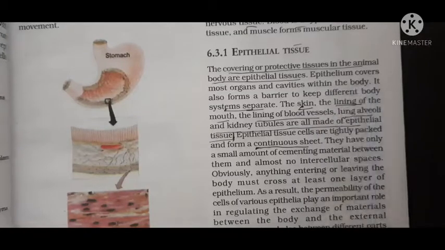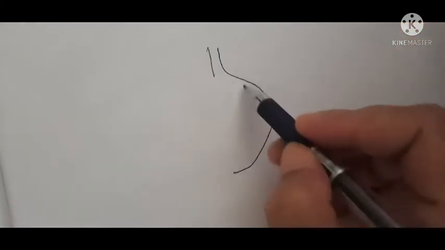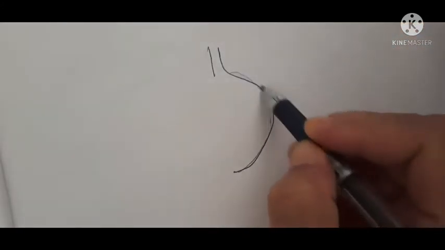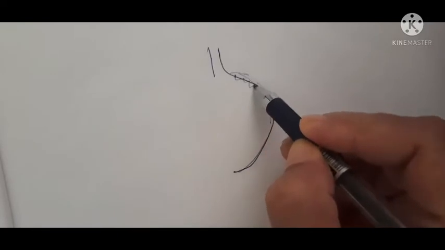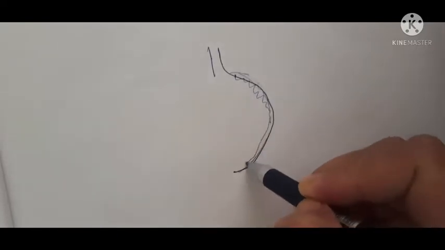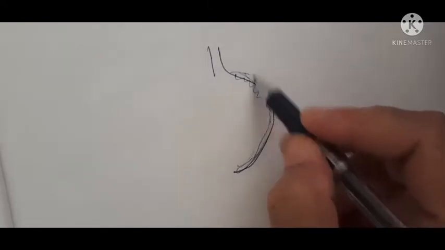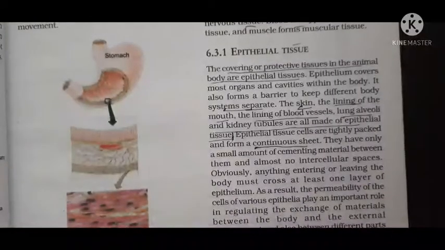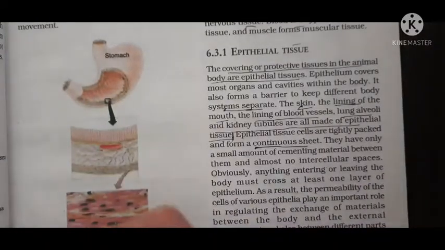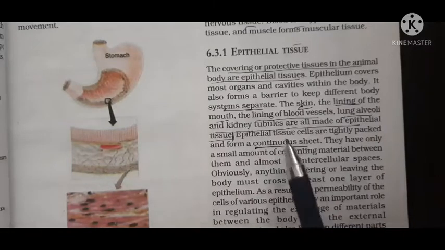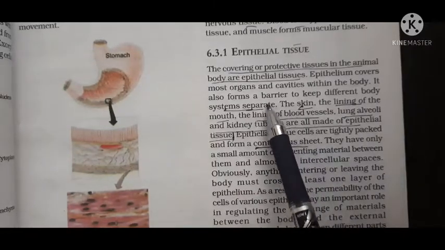It forms the outermost covering of organs, and in cavities, suppose this is a cavity, here this epithelial tissue is present, in the lining of the cavities. So it is protective in nature. It also forms the barrier to keep different body organs separate.